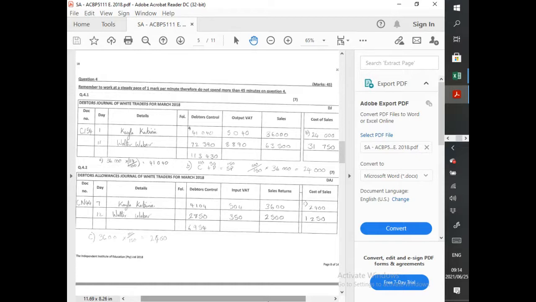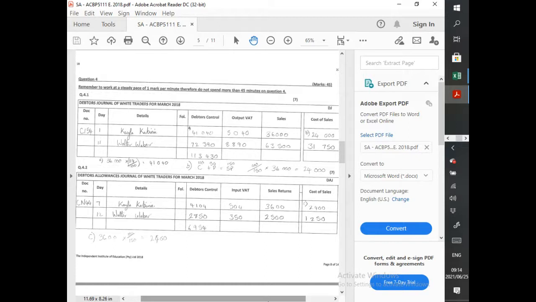Transactions amongst others for March 2018. Okay, then there we have our transactions. So let's read these and see which journals are affected by each transaction, and then we'll jump into the necessary journals that we are obviously doing.